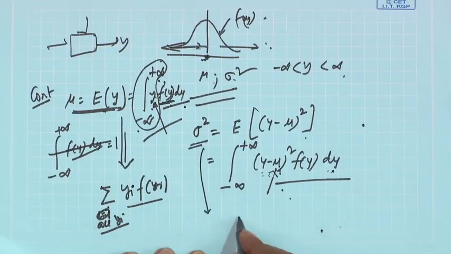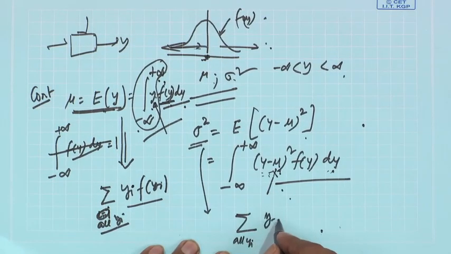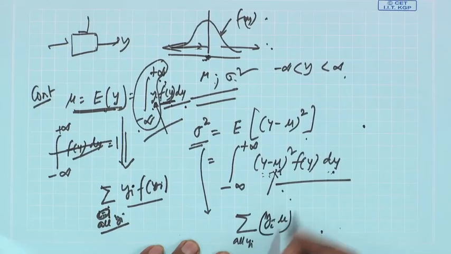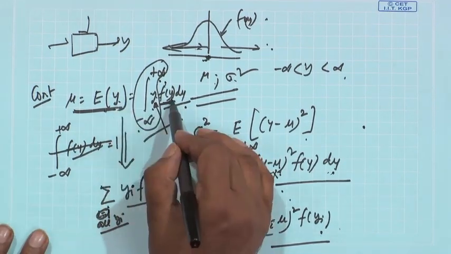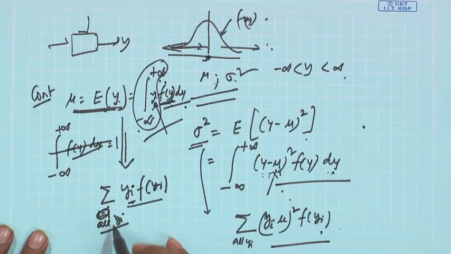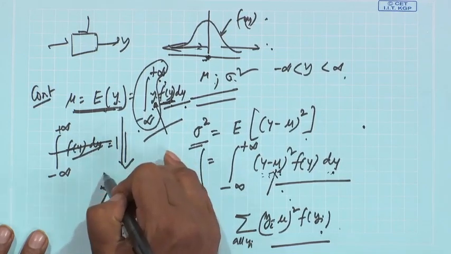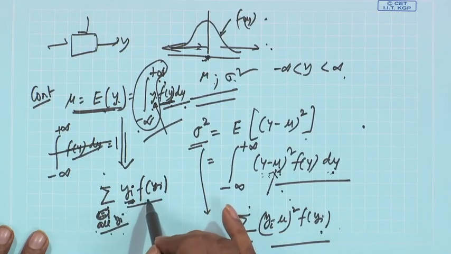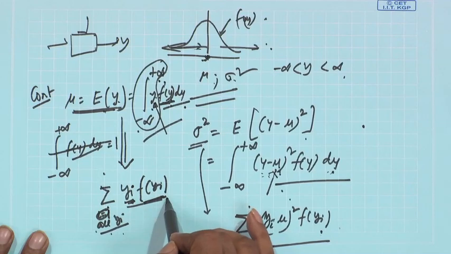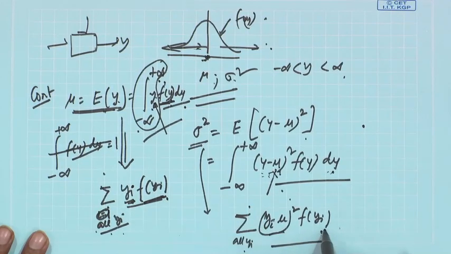Similarly, for the variance in the discrete case, it is the sum over all y_i of (y_i minus mu) squared f(y_i). In place of y you use y_i, because i ranges from 1 to a particular value n, and f(y_i) is the PDF of y_i.